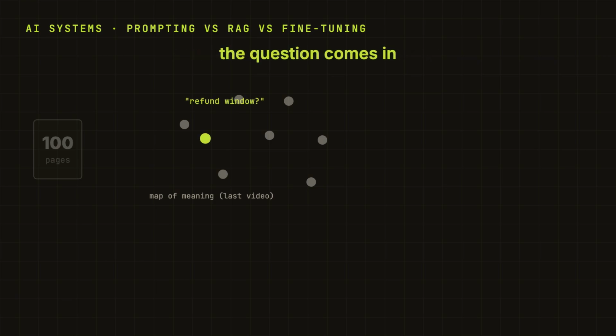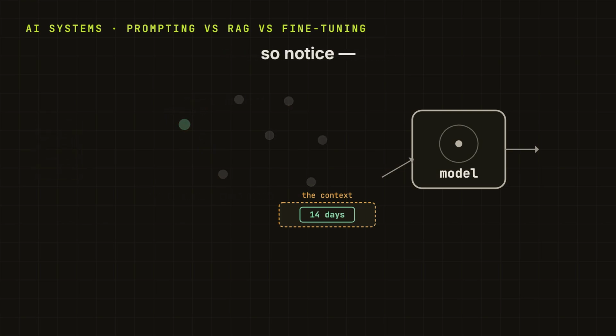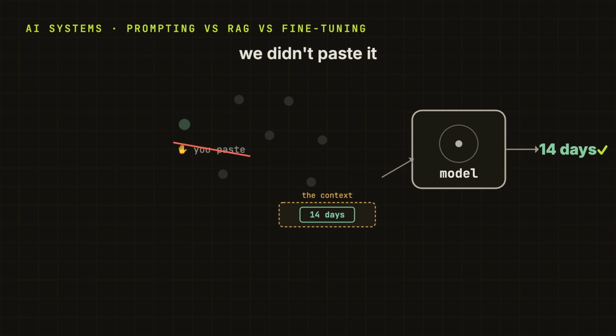Now the question comes in: what is our refund window? And we do a search by meaning. Find the nearest chunk, the little paragraph about refunds, and slip that piece into the context next to the question. So notice, the model still answers using the context exactly like it did with prompting. The only difference is we did not paste it. The system retrieved it for us automatically out of the whole pile of documents.